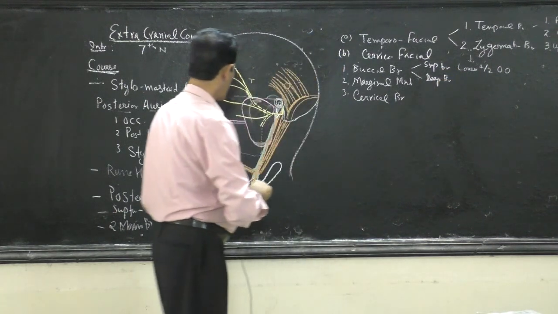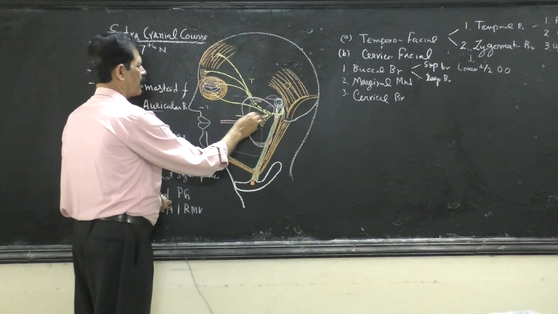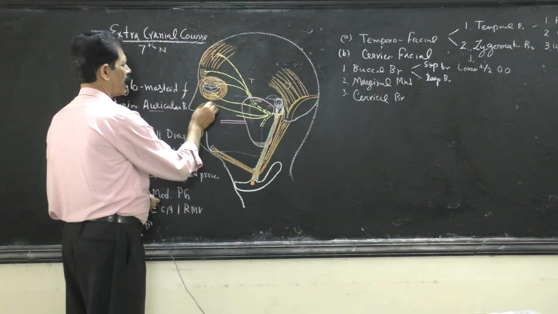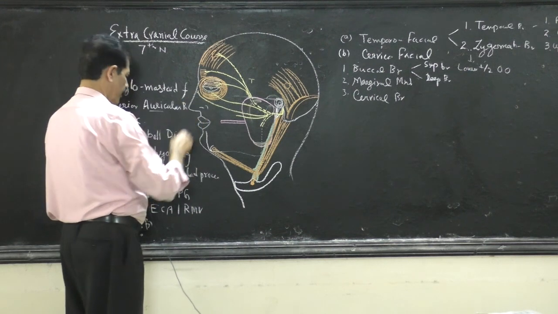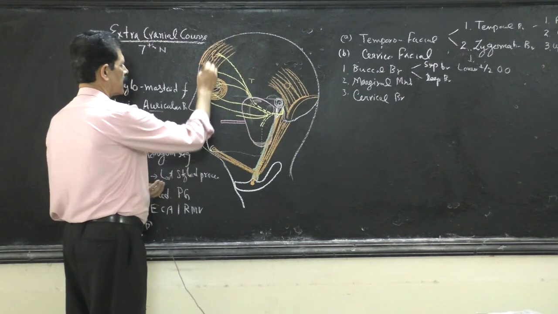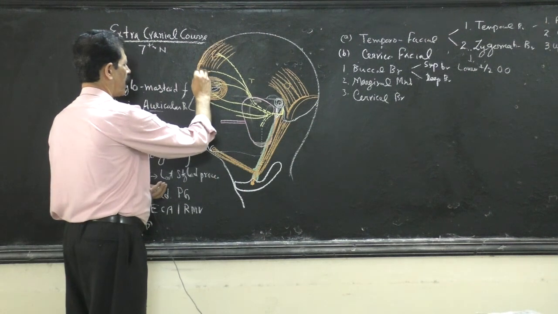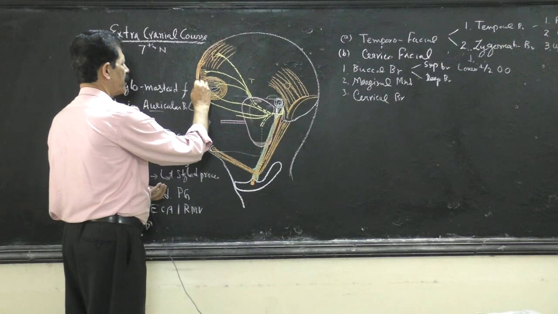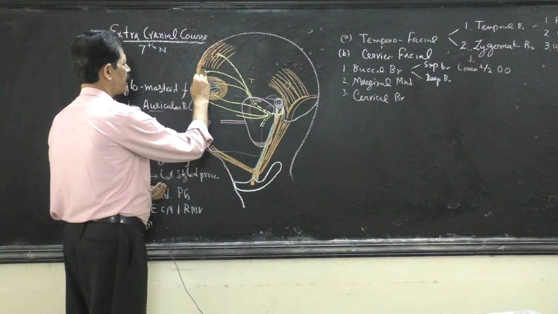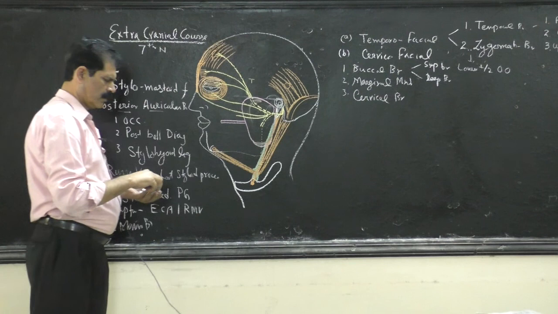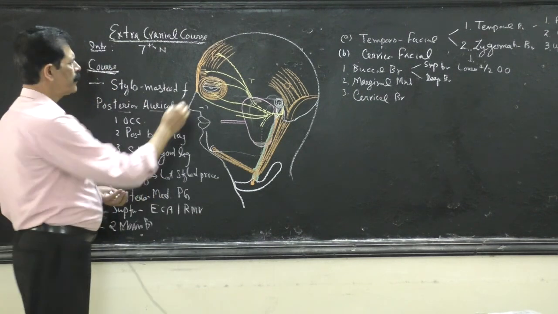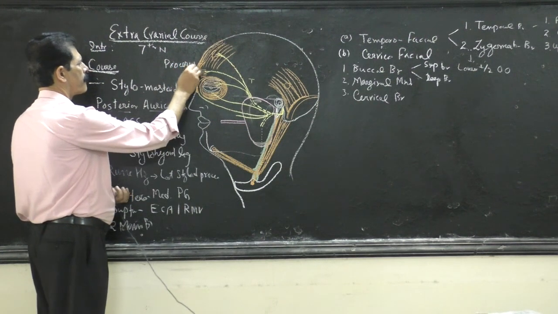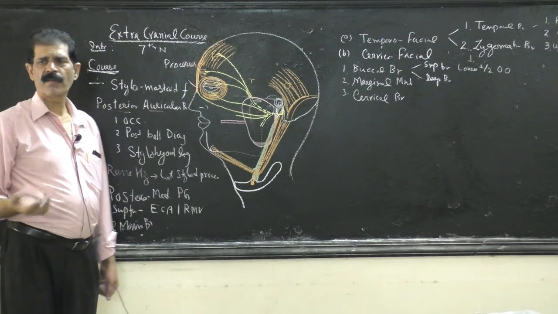The superficial branch runs over the zygomatic bone and supplies the procerus. Procerus is part of the frontalis belly muscle of the scalp, which is inserted on the root of the nose. So the superficial branch supplies procerus, or in other words, the frontalis belly.